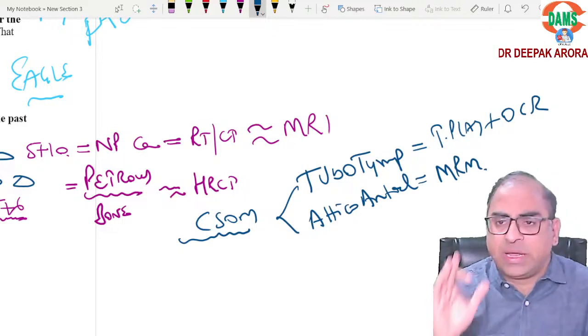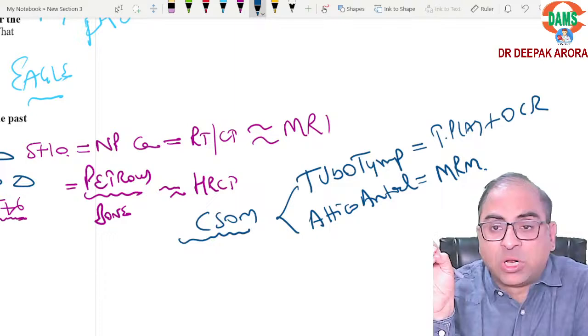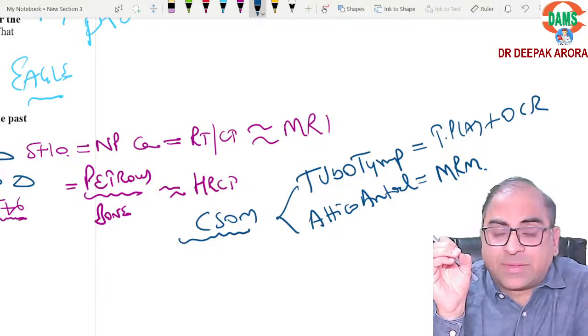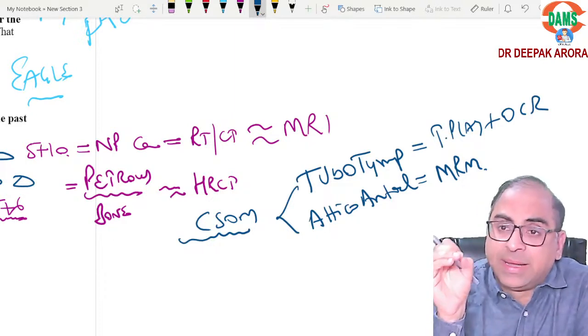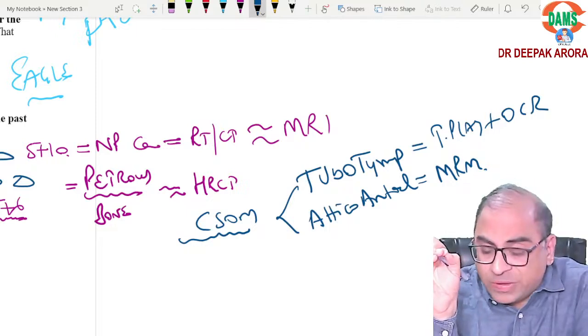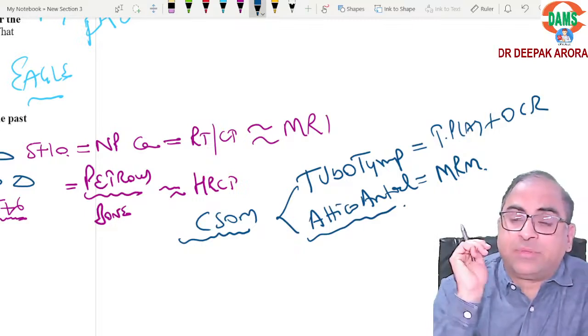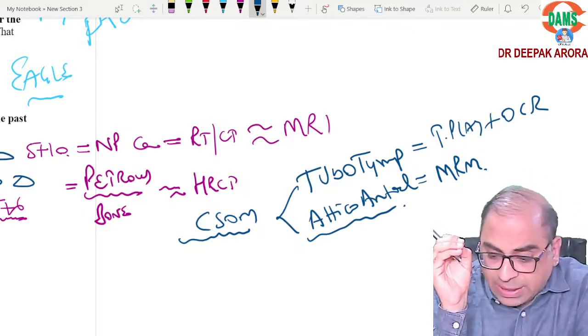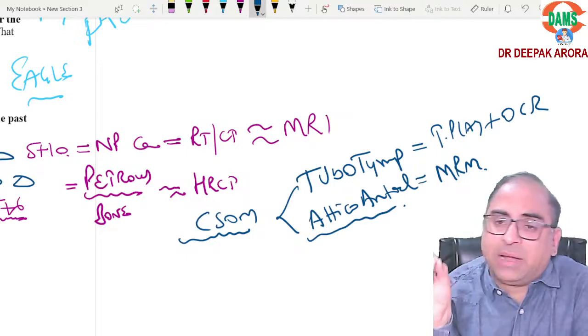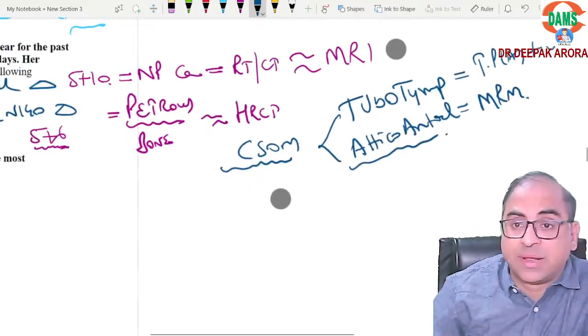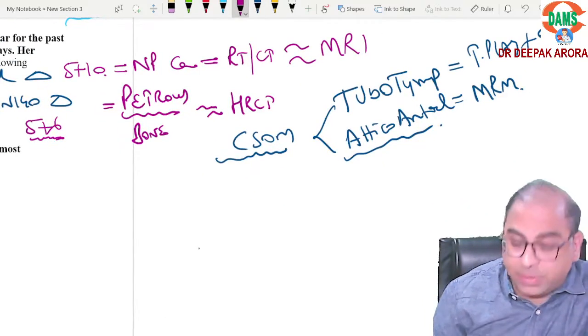Beta, first of all let's make these two concepts. Tubotympanic ear: if the examiner asks you, it is tympanoplasty with OCR, ossicular chain reconstruction. Atticoantral: if the examiner asks you, it is MRM, modified radical mastoidectomy. Is this concept clear? Now, atticoantral has many complications.